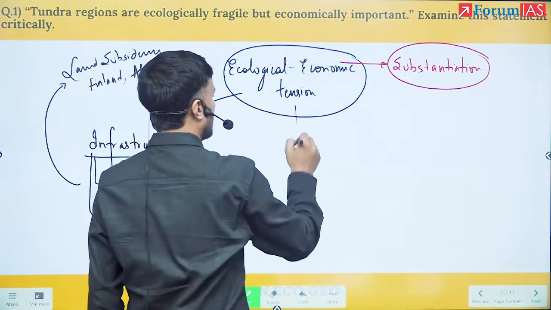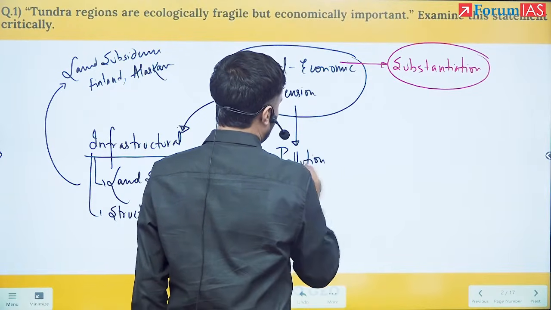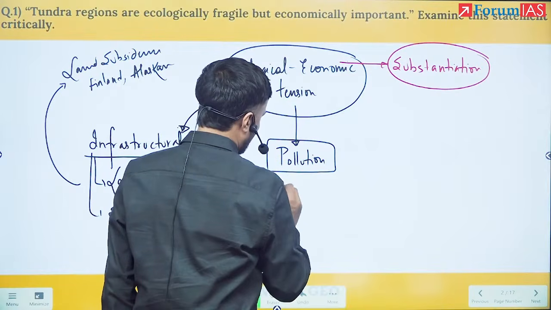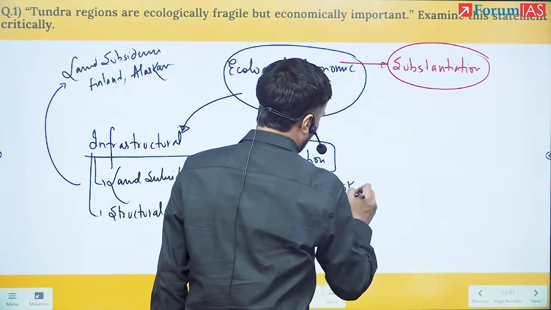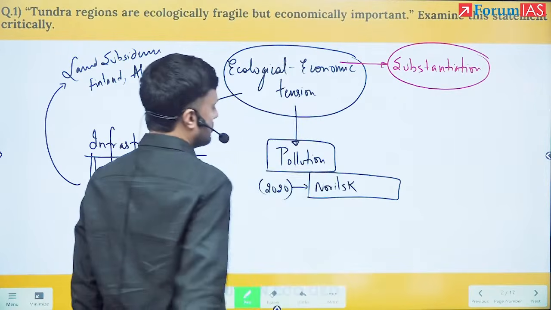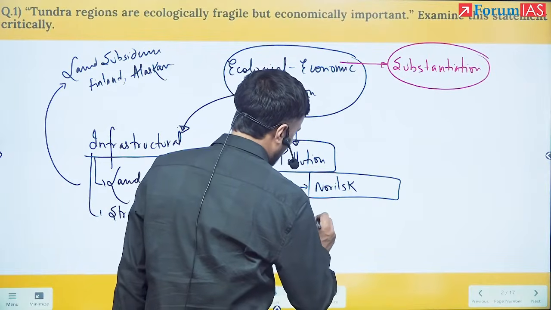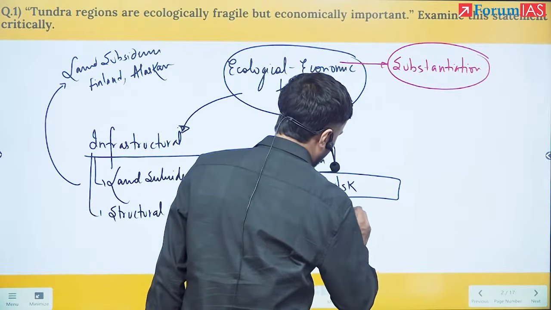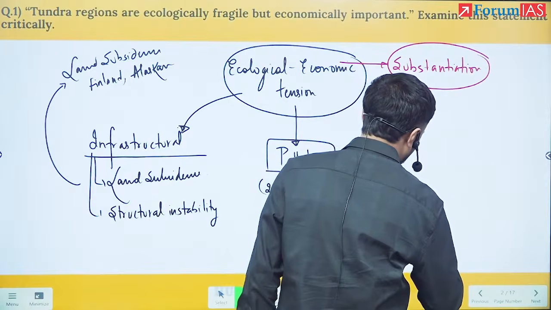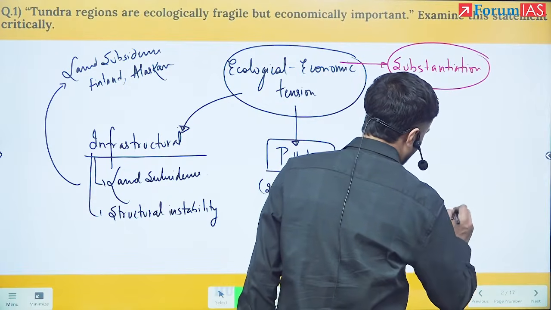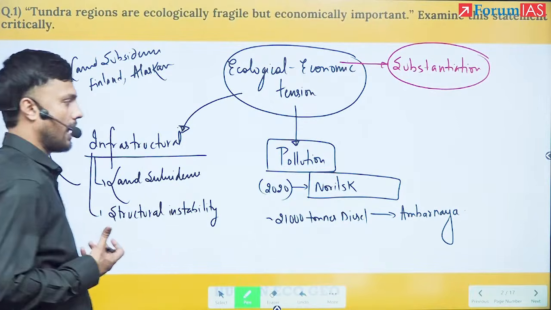Next, what we can talk about here is pollution. If you remember, in the year 2020 there was an incident in the Norilsk zone, where close to 21,000 tons of diesel was discharged into the Ambarnaya river. So this is another important issue which is hampering the region.